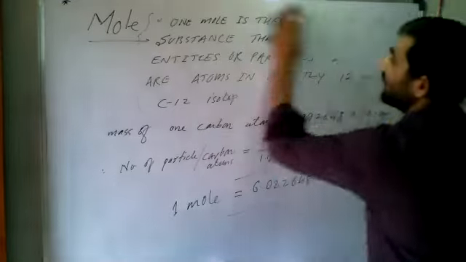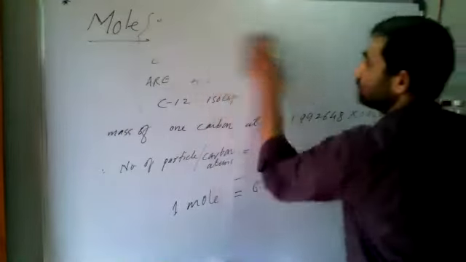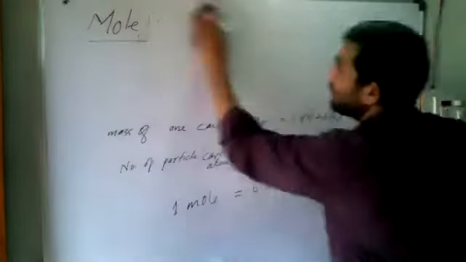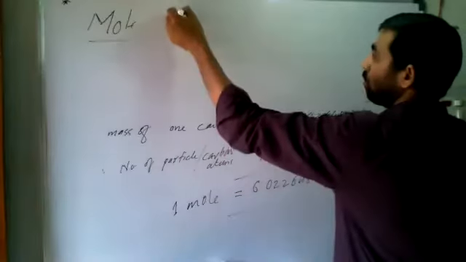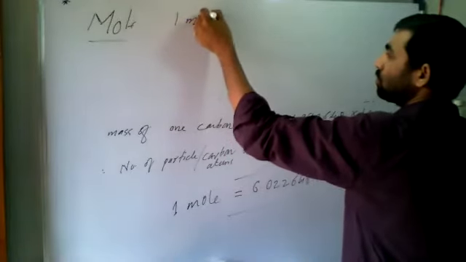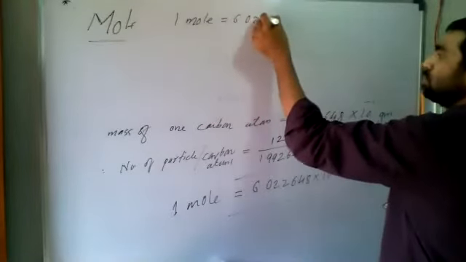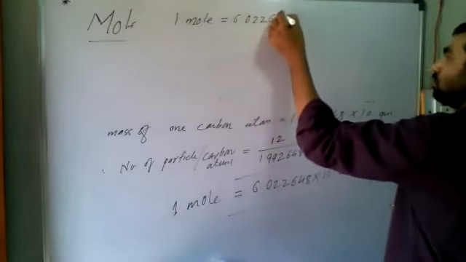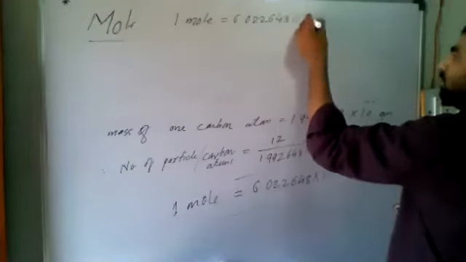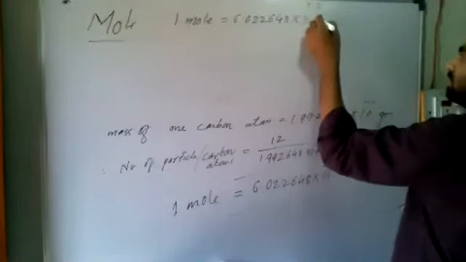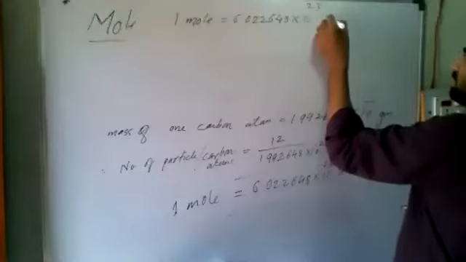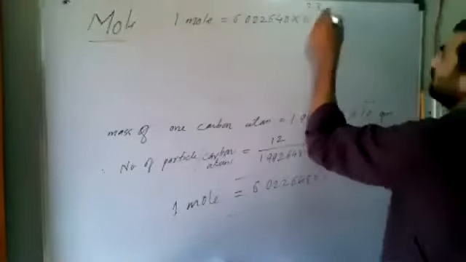So we can say that 1 mole is equal to 6.022 into 10 to the power 23 particles, or atoms, or molecules. That's all.